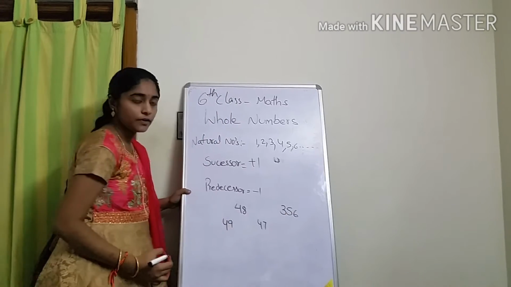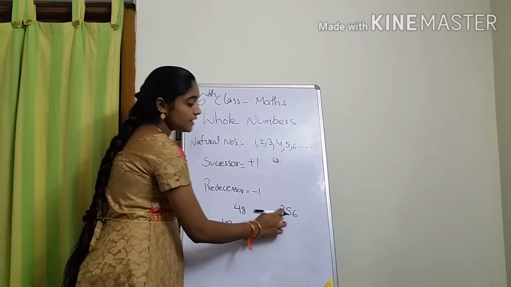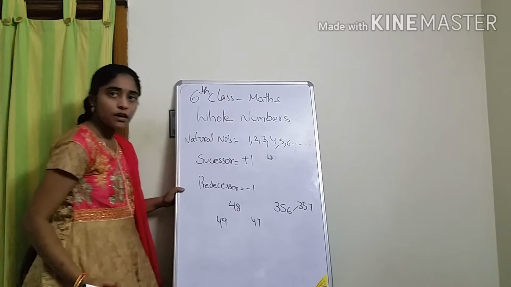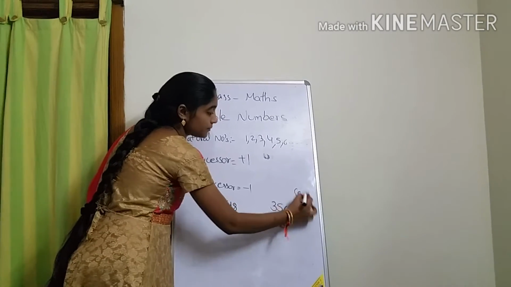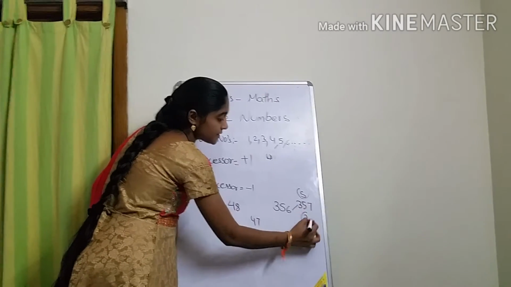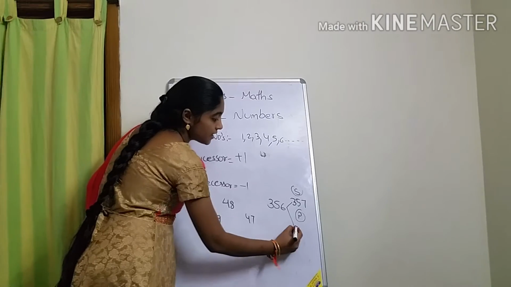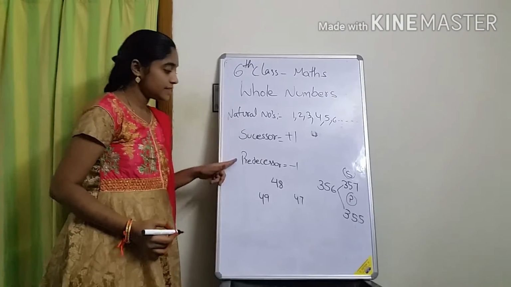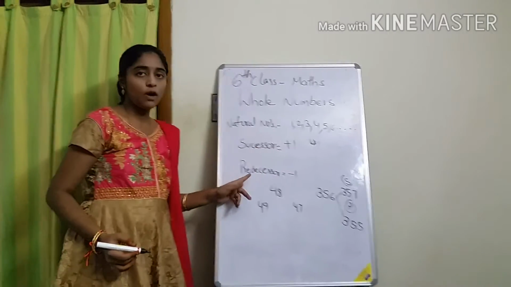One more. 356 I gave you. What is the successor of 356? 357. This is the successor. What is the predecessor of 356? 355, the number before. This is the predecessor. Everyone knows the concept, right?